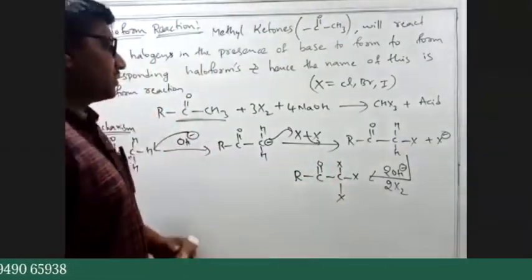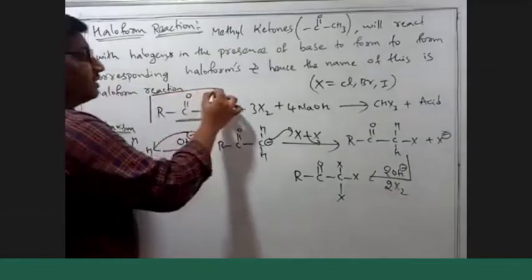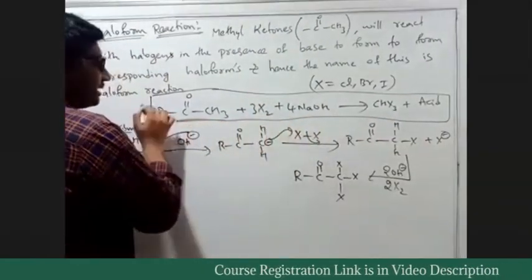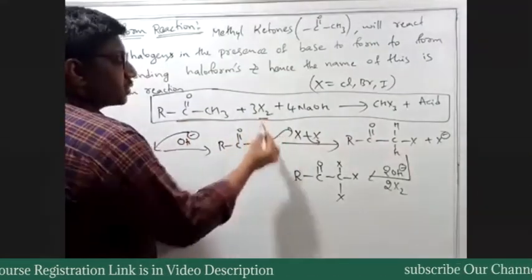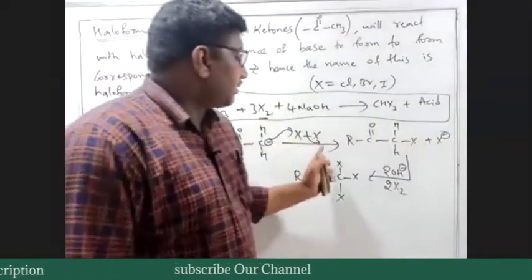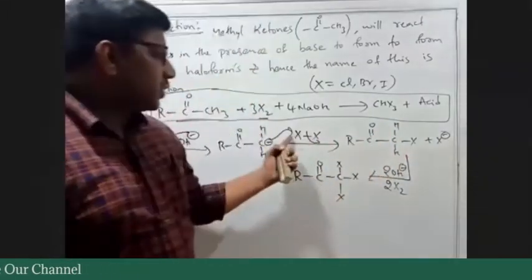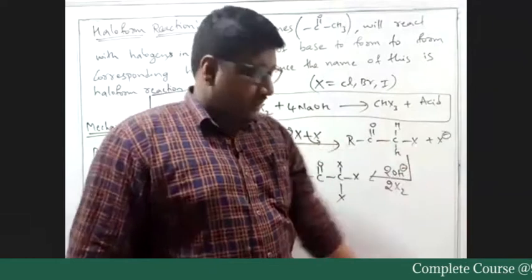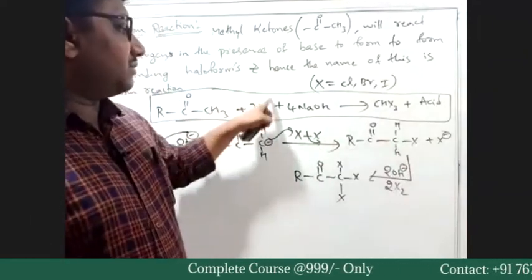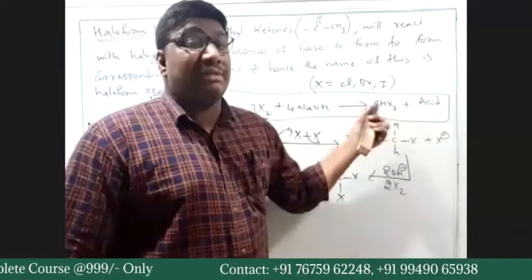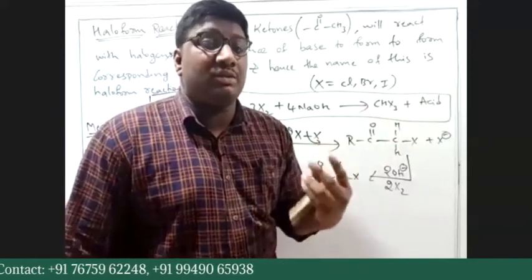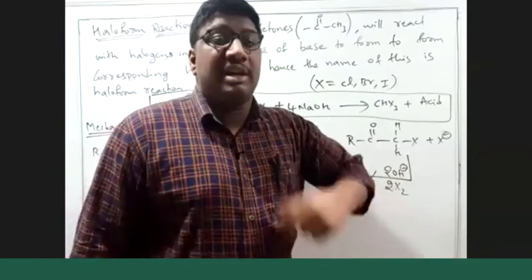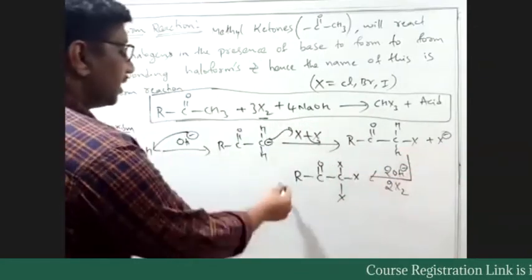Okay. So if you look at the reaction, three moles of X2 are used. 3 moles of X2 are utilized already. One X2 here in the first step, two more X2 to remove all the hydrogens. So this part is done, but you are using 4 moles of NaOH. But up to now only 3 moles of OH minus are used. The next mole of OH minus is now going to attack.